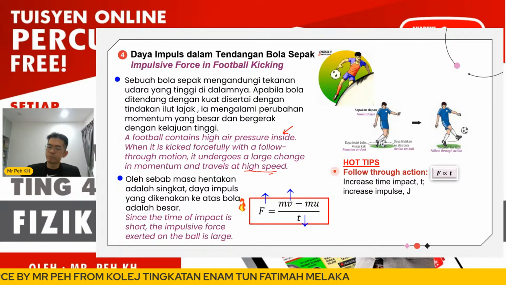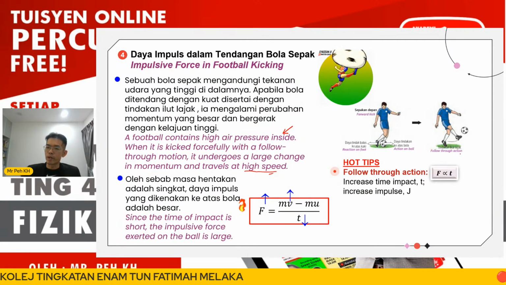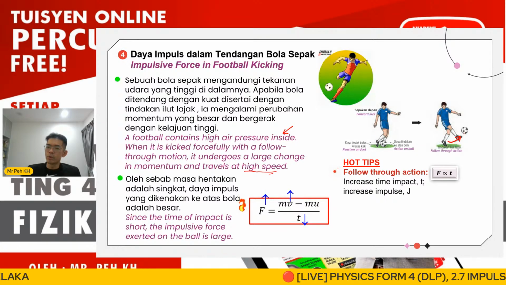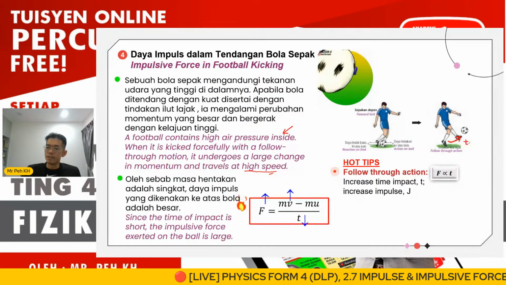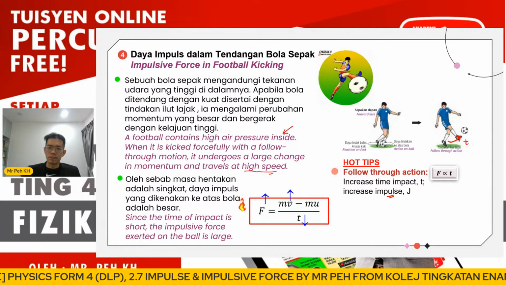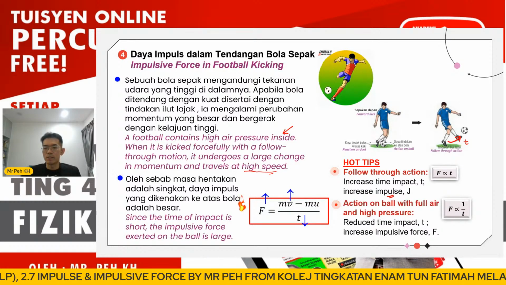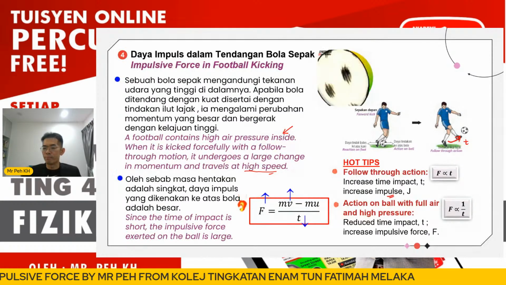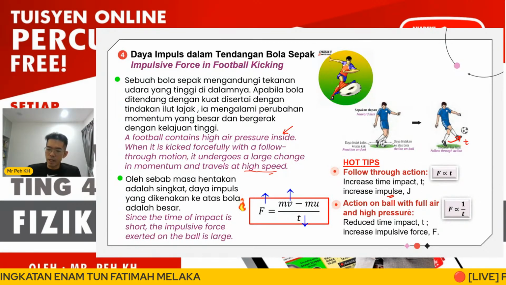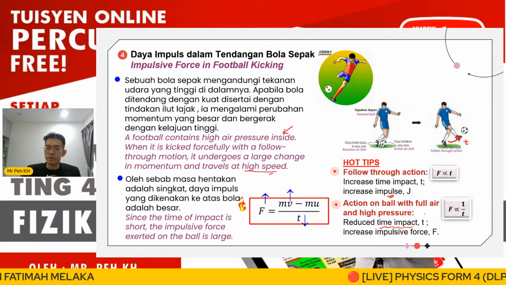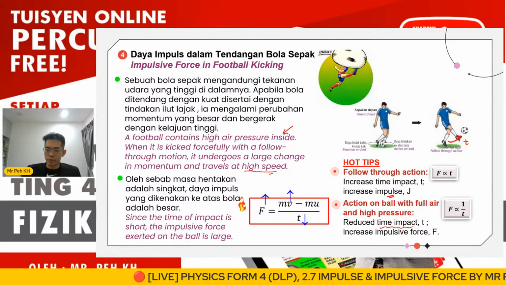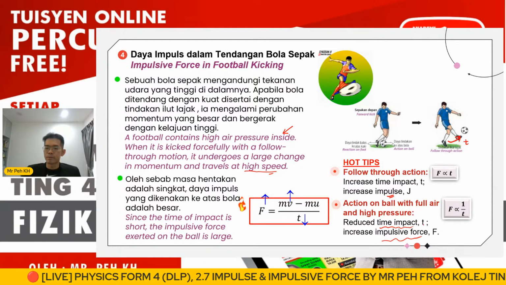When the player carries out a follow-through action, you can look at the leg. Here we have an extension of the time, and this causes the impulse to increase. When we talk about the material, the football full of air means the pressure is higher, so the time of impact is shorter, which causes the impulsive force to increase.